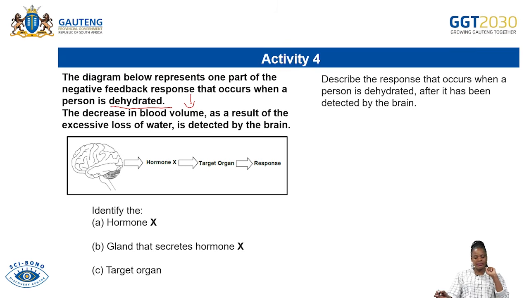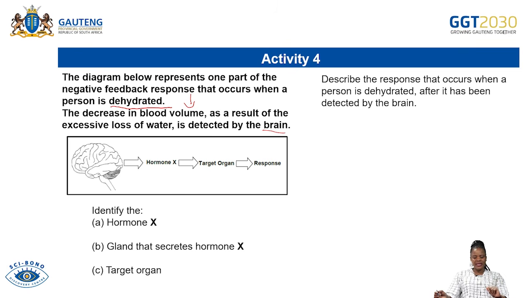Now the statement continues by saying the decrease in blood volume as a result of excessive loss of water is detected by what? By the brain. Now the questions are based on the diagram as well as the statement.